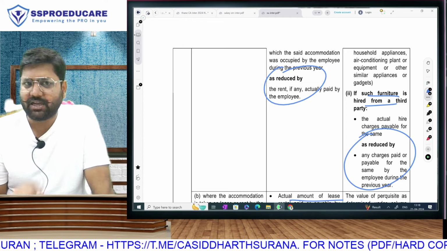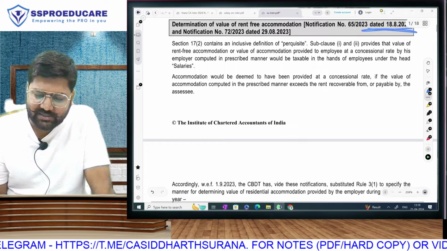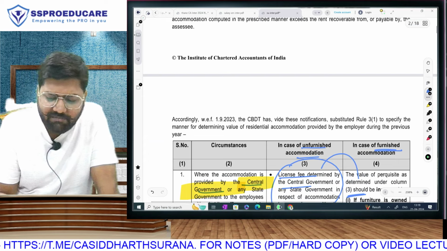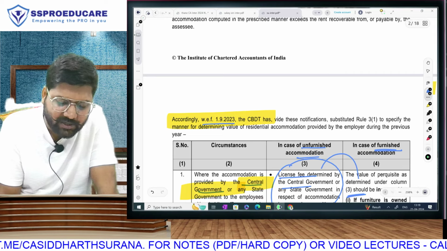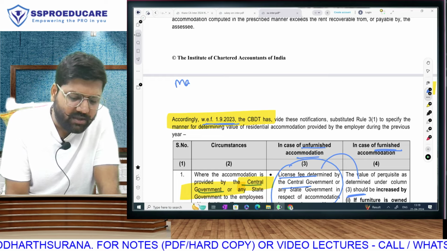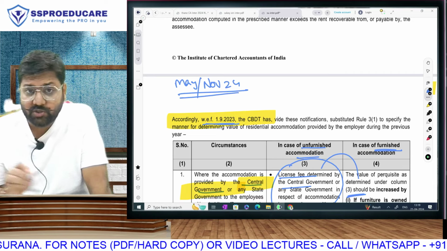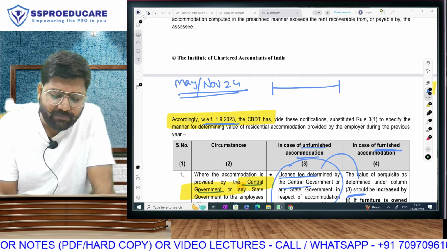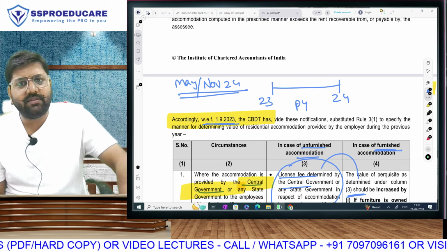Another such change has taken place now, and it is very important for me to bring it to your attention. Our government released this circular on 18th of August. That means it was immediately applicable. But in that circular, they mentioned that this amendment will be applicable with effect from 1st of September 2023. Now, please understand, all those students who are giving their exam in May and November 2024. So whatever I am discussing is also applicable to November 24 students. Your previous year is previous year 23-24. Do you understand previous year 23-24?